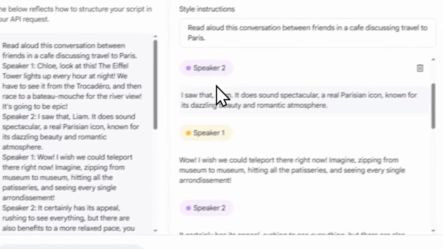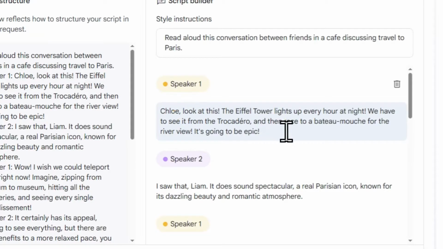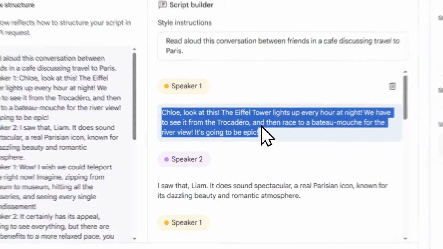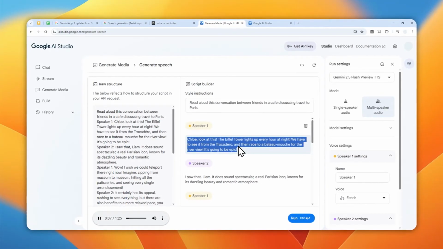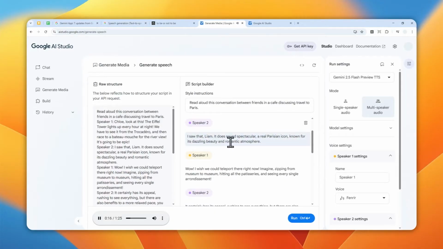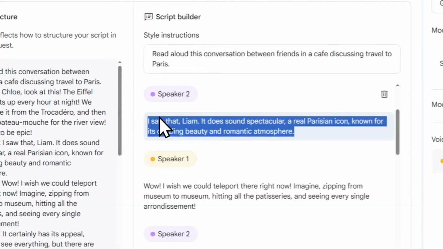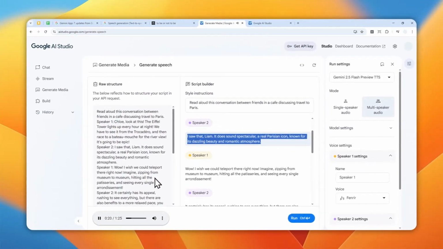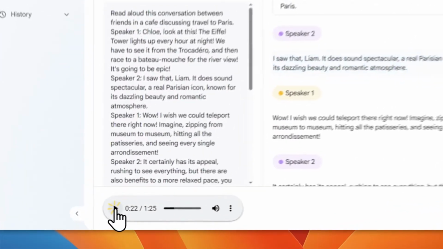Chloe, look at this! The Eiffel Tower lights up every hour at night. We have to see it from the Trocadero and then race to a Bateau Mouche with a river view. It's going to be epic! I saw that, Liam. It does sound spectacular. A real Parisian icon, known for its dazzling beauty and romantic atmosphere.